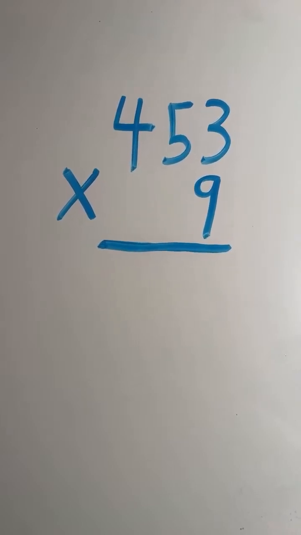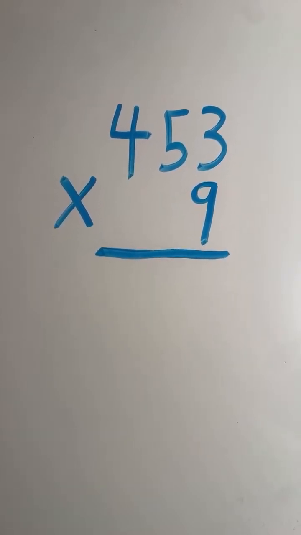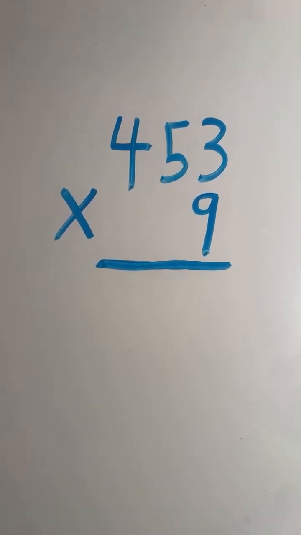So this video is going to focus on 3-digit by 1-digit multiplication. 453 times 9 is our first example problem, and we're going to go through step by step how to solve that problem.